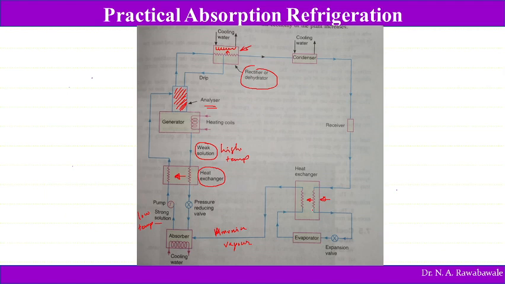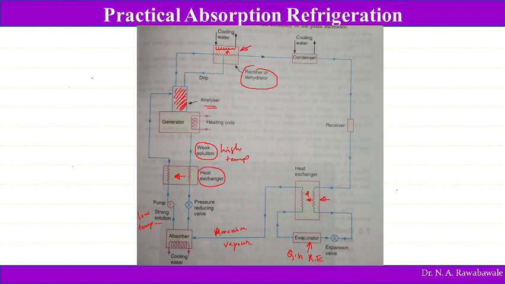So the cooling effect is produced still here. That means a large amount of heat energy has to be absorbed by the ammonia in the evaporator. So this ammonia comes into the heat exchanger, rejects heat to the vapor ammonia, and then comes into the expansion valve, where the pressure and temperature of the ammonia are reduced, and it again absorbs heat energy Qn, producing the refrigerating effect.